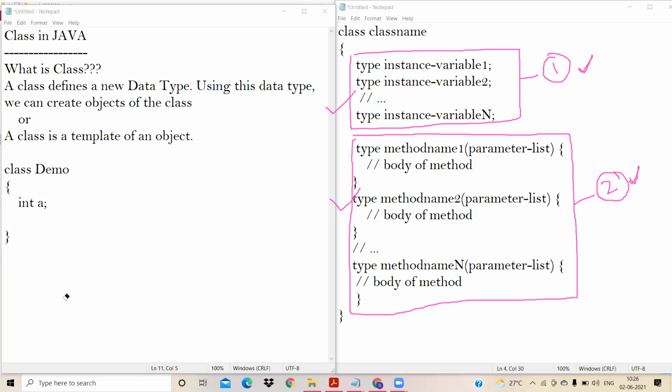Okay, students. I've done with this instance variable. Now let me declare a method inside the class. So void test.